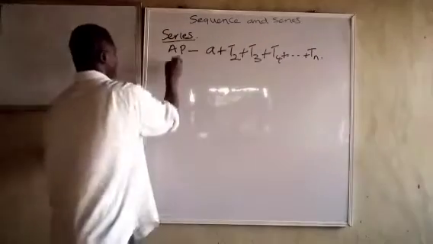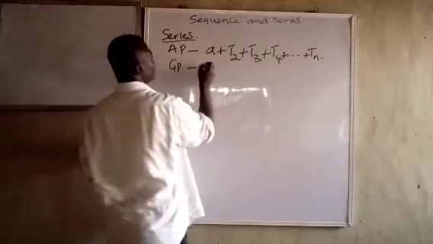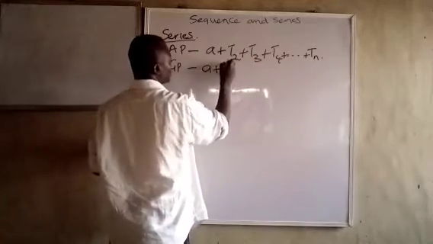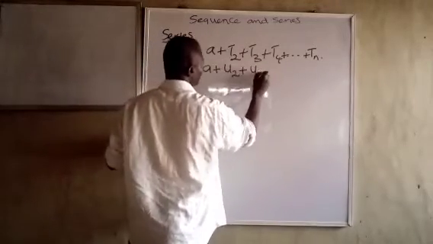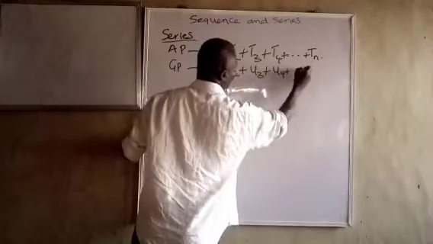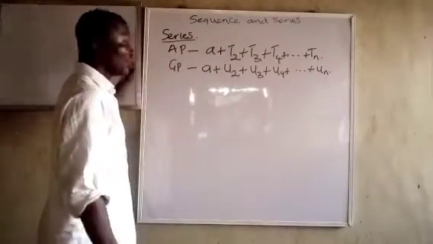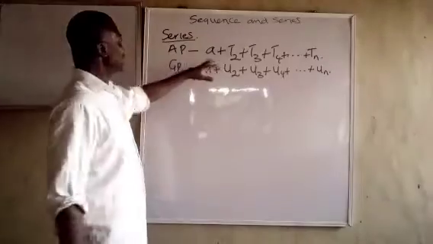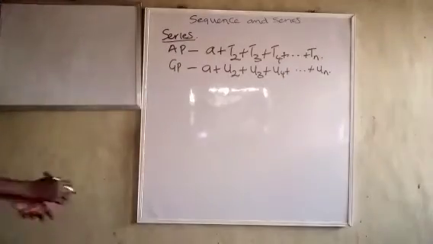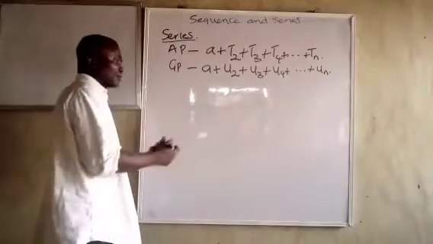For GP, I can also say A plus U2 plus U3 plus U4 to Un. So if we use Un in this instance, not strictly always though, for GP and T for AP. Let's just make it like that. So that is what series is about.